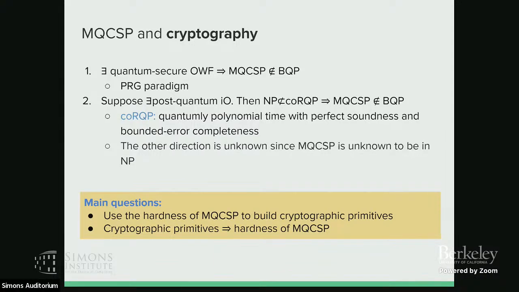We can also show that if you have a post-quantum indistinguishable obfuscator, then NP not in co-RQP implies MQCSP is not in BQP. Here co-RQP is quantum polynomial time with perfect soundness and bounded error completeness. However, the other direction is unknown, because MQCSP is not known to be in NP, so we cannot prove the other direction. But in the classical proof, you can actually prove the equivalence, such that it is equivalent to MCSP under randomized reduction.